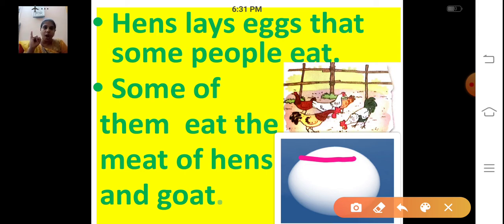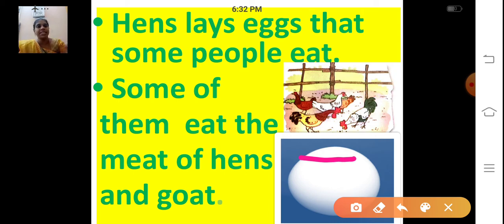So what does the cow give? Cow gives milk, right? We get milk from cows and buffaloes. Where do we get the eggs? Yes, hens. Hens lay the eggs that some people eat. Some of them eat the meat of hens and goat.